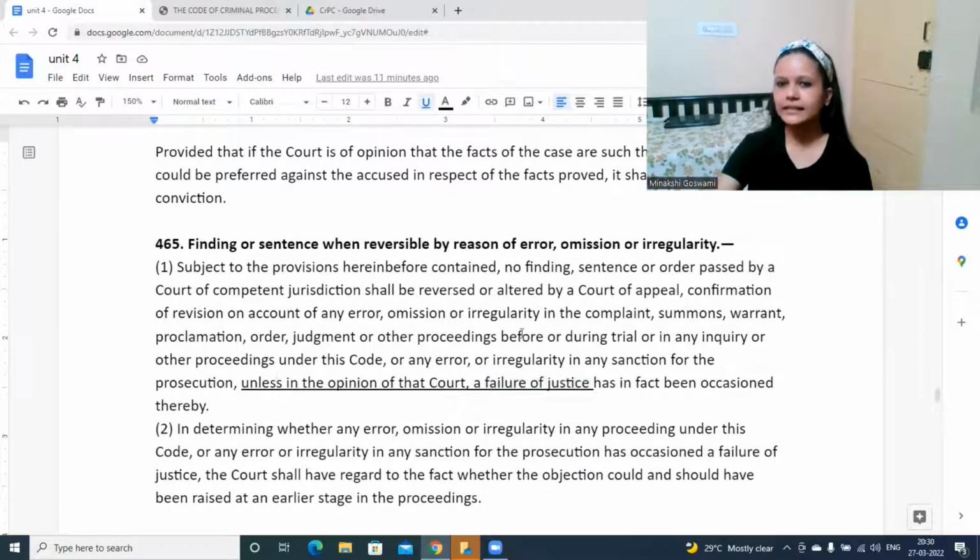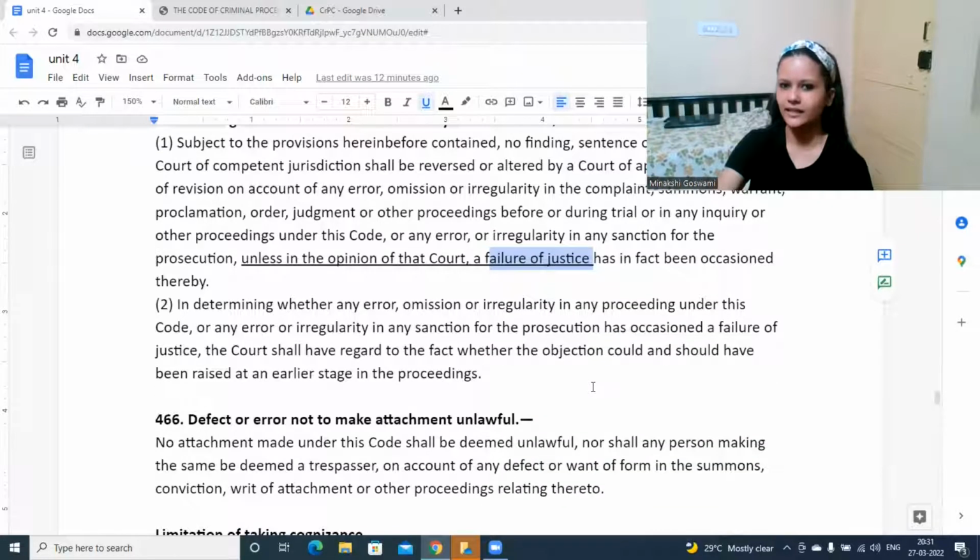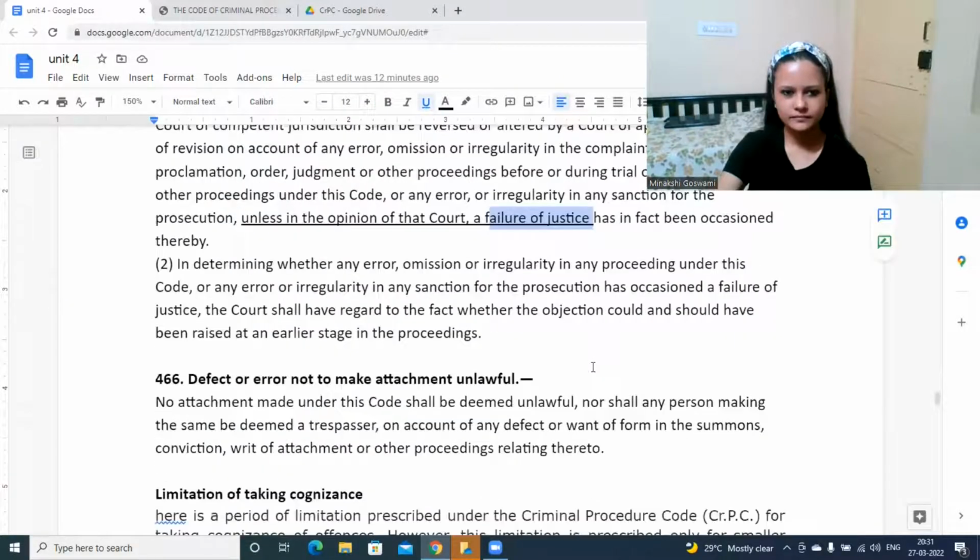So unless and until the Court of Appeal is of the opinion that yes, because of this error, omission or irregularity, there is failure of justice, it may be changed, that okay, fine, this proceeding is not valid or something. We need to change this proceeding, but otherwise it would be applicable only because as such, it has not affected the parties in any way. Already the court has invested a lot of time in deciding the case, so they would go for that.